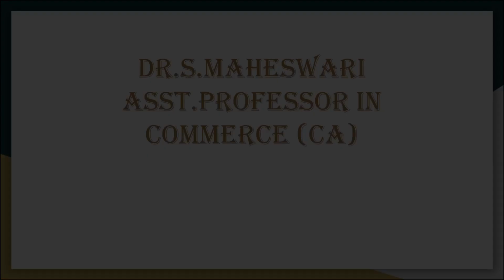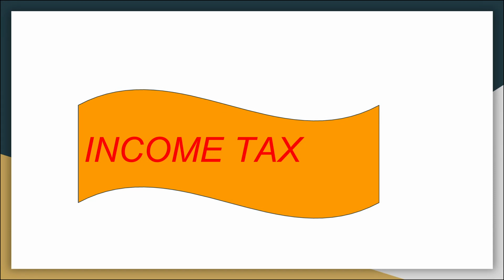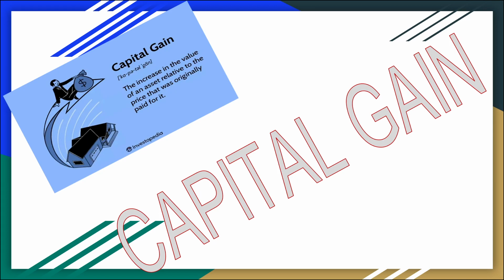Now I am going to give a small introduction about capital gain in income tax. For income tax purpose, the income of the assessee is divided under 5 heads. The income from capital gain is the 4th head. The capital gain is divided into 2 types, that is short-term and long-term capital gain.